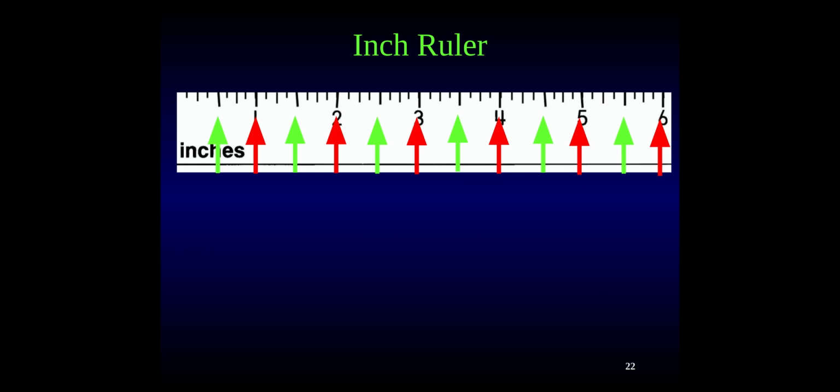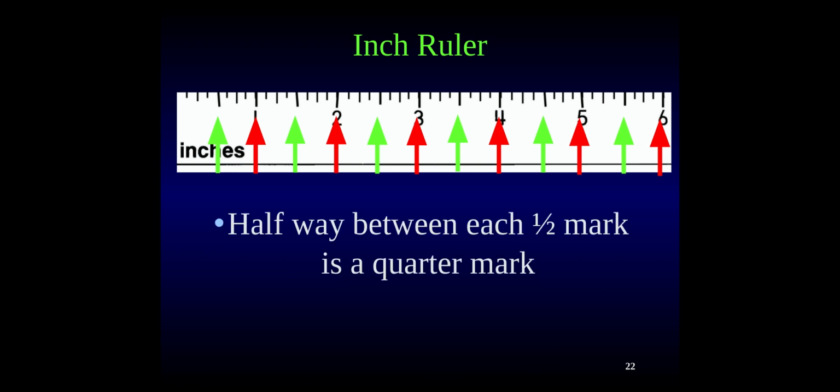And then in between the halves, there are 1/4 marks, 1/4 inches. So we have here, if you follow my pointer, 1/4 of an inch. The middle half is 2/4 of an inch. And then we have 3/4 of an inch.